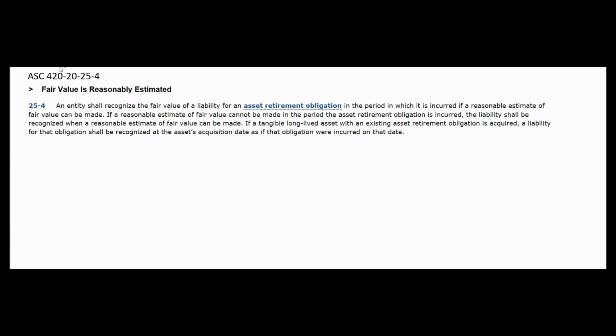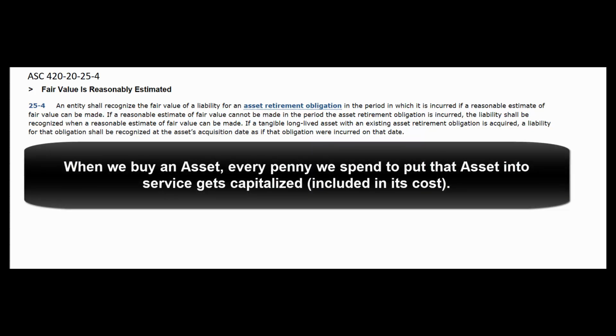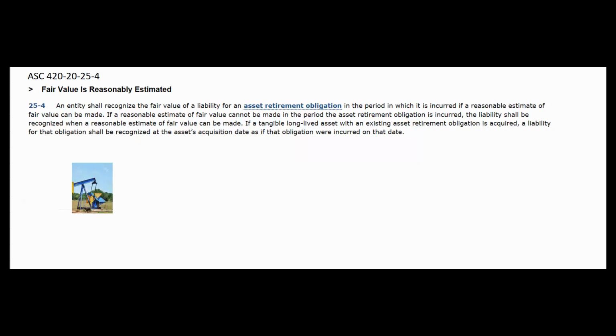And we look at the ASC, topic 420, subtopic 20, section 25, paragraph 4, and it says that we're supposed to recognize the fair value of the liability for an asset retirement obligation in the period in which it's incurred. In other words, when we acquire that asset, we have to capitalize every penny that we incur to put that asset into place. That includes pennies that we're going to spend in the future.